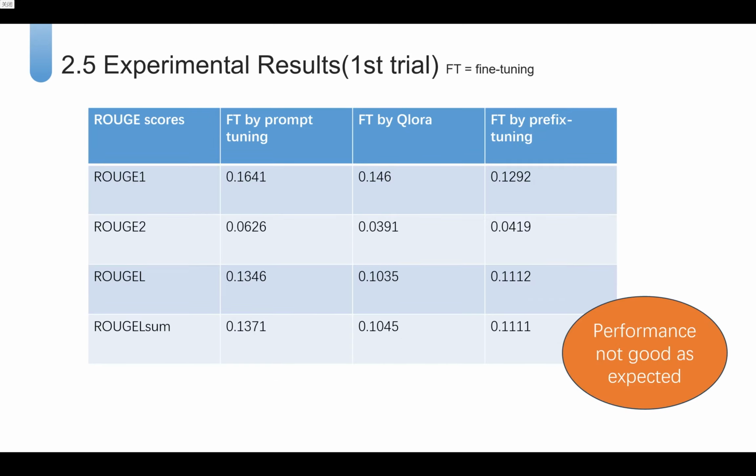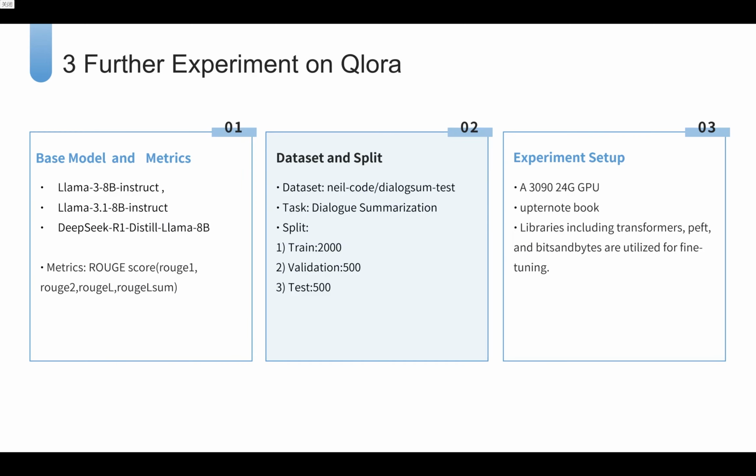However, in our first experiment, we used default parameter settings and ran 3 fine-tuning methods on Llama 3 2 8B. We got very low Rouge scores, indicating the fine-tuned model does not catch the key point of the dialogue. Thus we decided to do further improvement and compare different base models or change model parameters to get higher Rouge scores. We selected Llama 3 2 8B, Llama 3 2 8B and DeepSeek R1 Distill Llama 3 2 8B as our candidate base models and use QLoRa to adapt them on a single 24 GB RTX 3090.